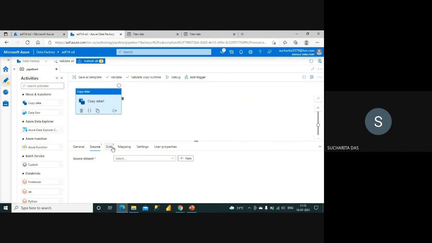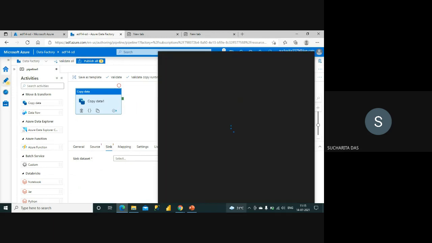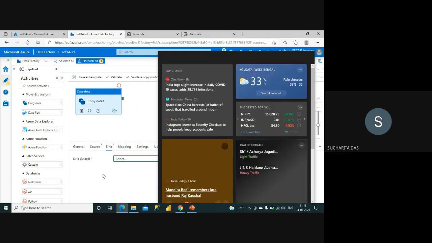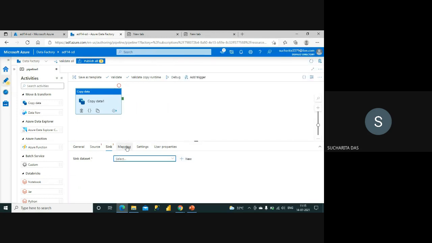So you know that if it is a copy data, then I have to put three pieces of information. One is the source details, one is the destination details. Destination is termed as sink here. And you have to put the mapping information. Mapping information means, say in one database you have a table named student, having the columns student id, student name, student address, etc. And you want to put the details in another table called new student, where the column names are say sid, s name, s address.